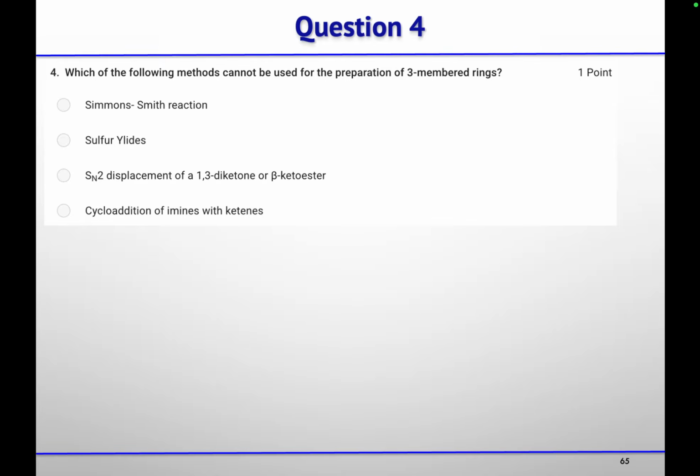Okay. So the correct option is option 4. In the Simmons-Smith reaction, we have an olefin and we treat it with zinc copper couple, so you get the cyclopropane ring. Using sulfur halide one can also prepare a three-membered ring, and with a 1,3 beta diketone, that active methylene compound and a dihalo compound, one can do the cyclopropanation reaction.